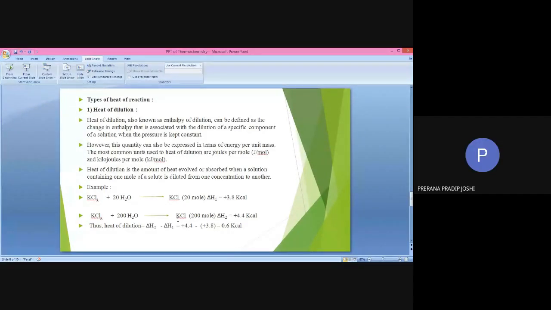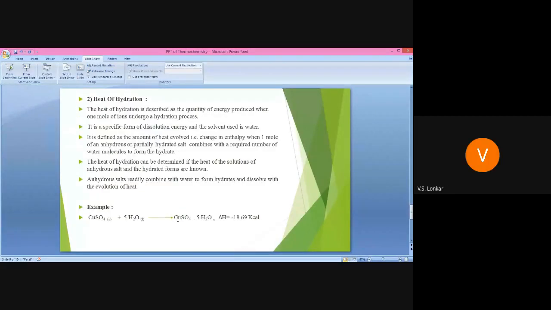Write down CaCl2 solid plus 6H2O liquid. Show the arrow.